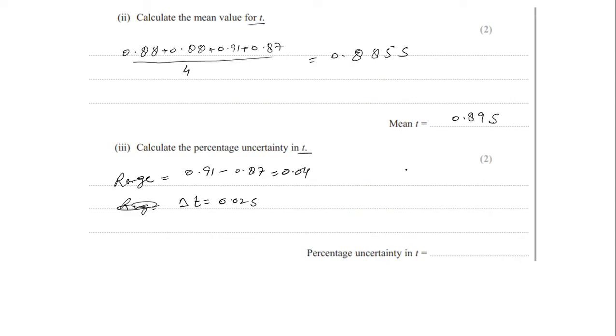So percentage uncertainty is 0.02 divided by mean value 0.89 times 100. Your answer will be 2.25%, or you round it off to one significant figure, so it will be 2%. So this is your percentage uncertainty.